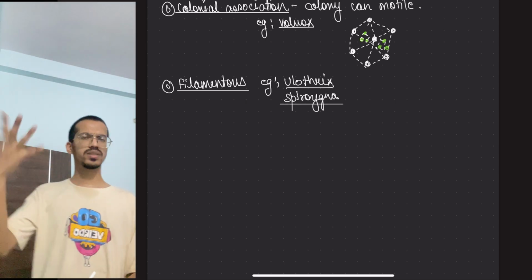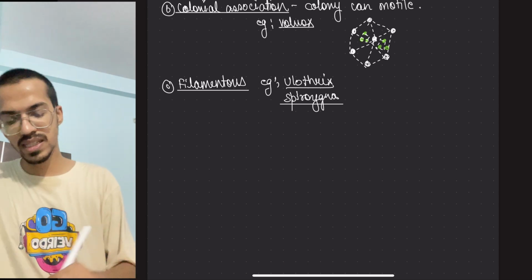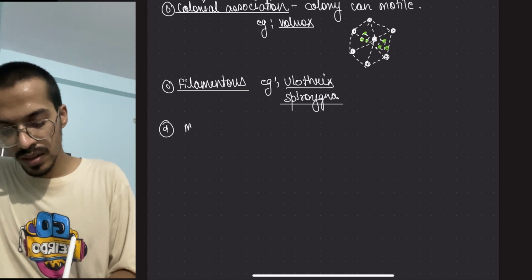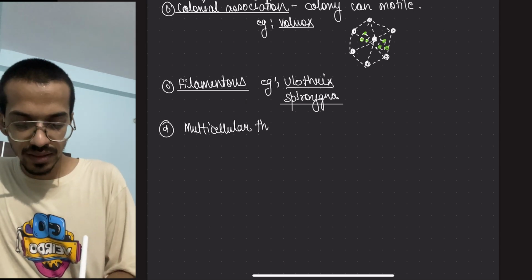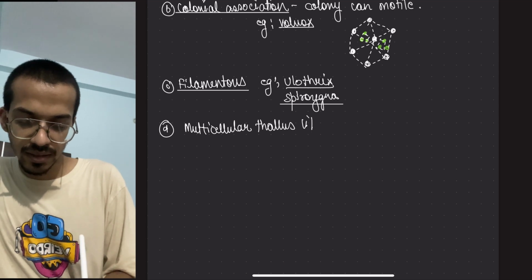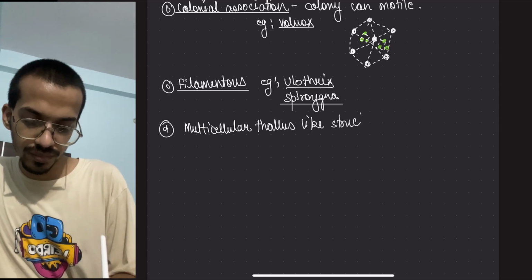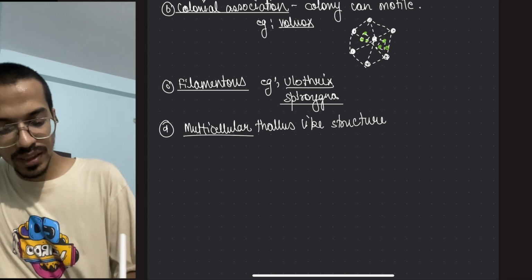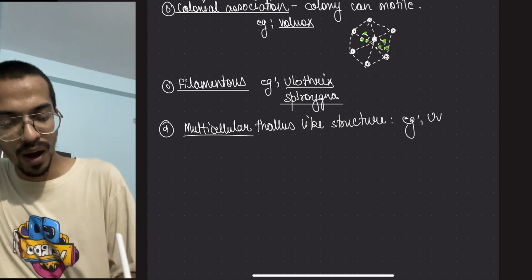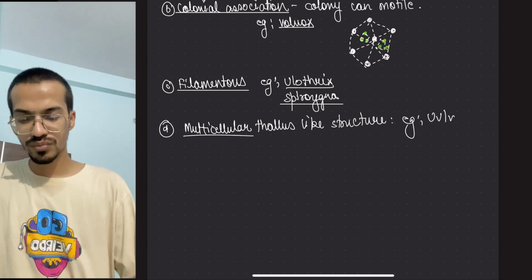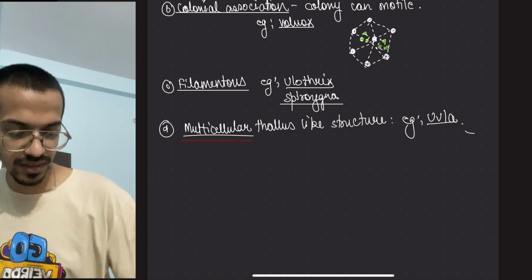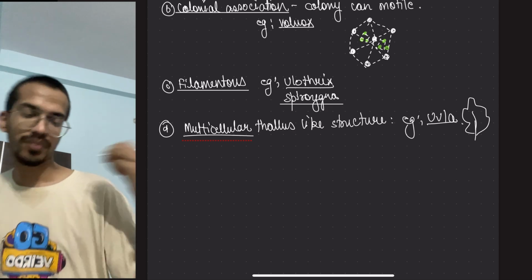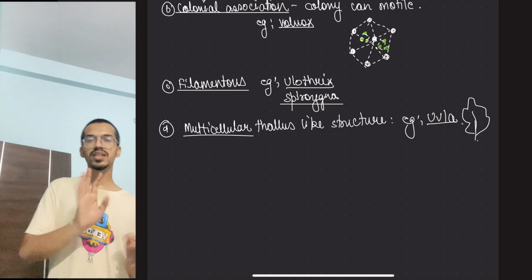Okay, you know what their common name also is. Okay, we have already discussed. And the last is multicellular thallus-like structure. So this thing is seen in case of Ulva. So it is a leaf-like structure, like this. This is the structure present. Okay, so this thing you have to remember.